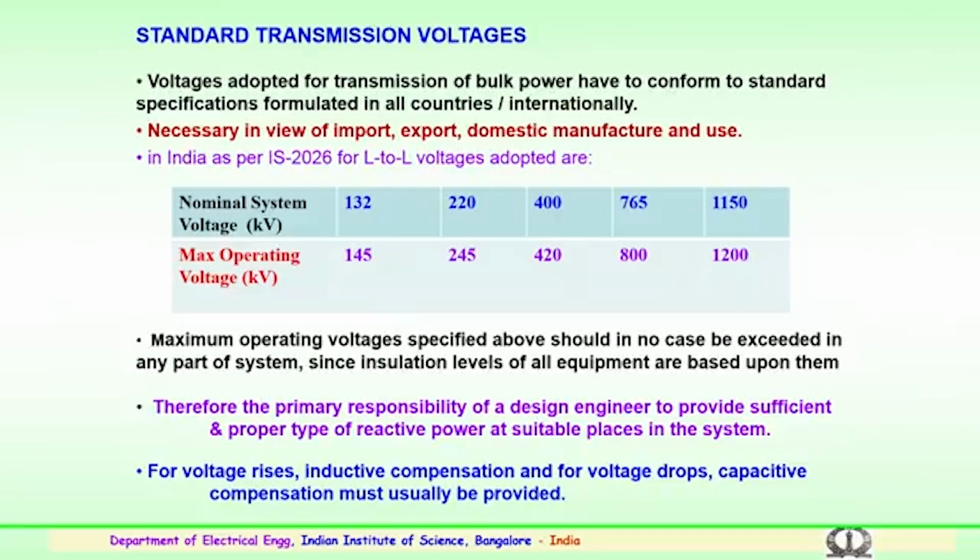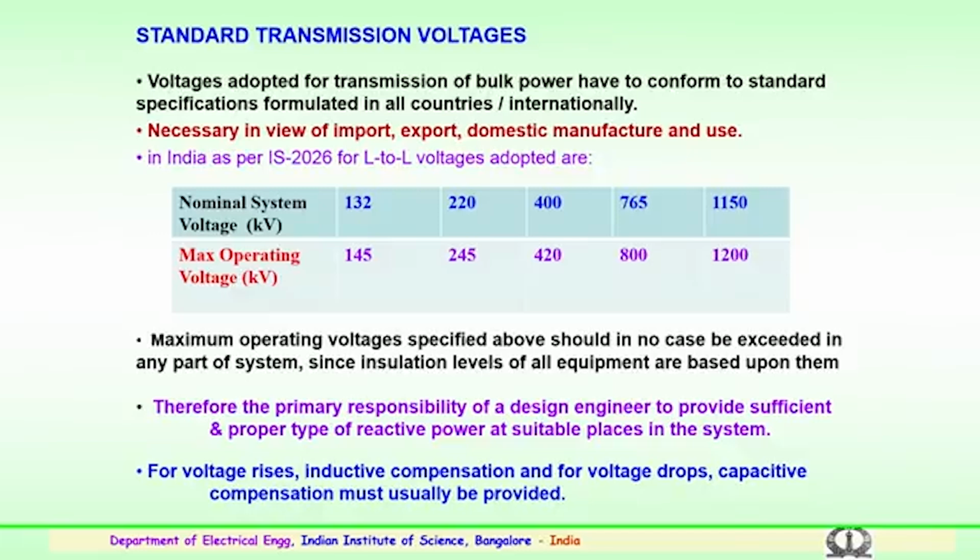Similarly, for 1200 kV maximum operating voltage, 1150 kV is the nominal system voltage which is standardized. The maximum operating voltages are specified as shown above. In no case should this be exceeded in any part of the system, because the insulation levels and the design of the equipment are based upon these voltage levels.